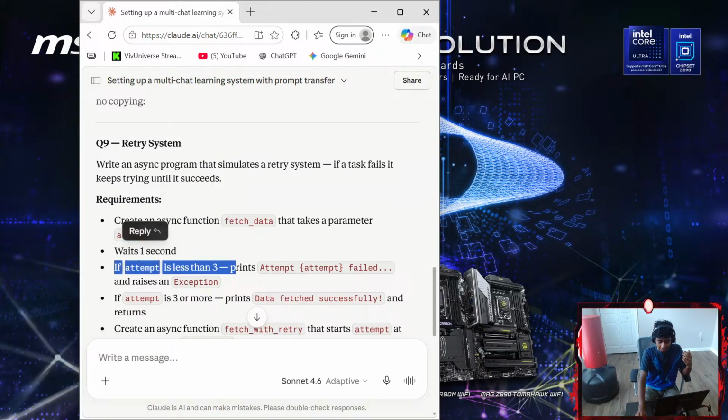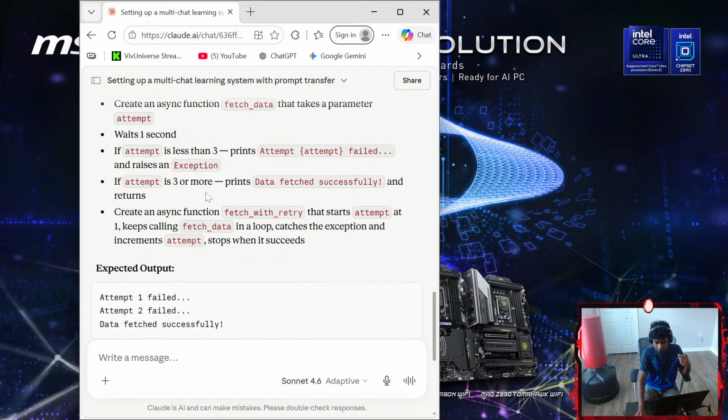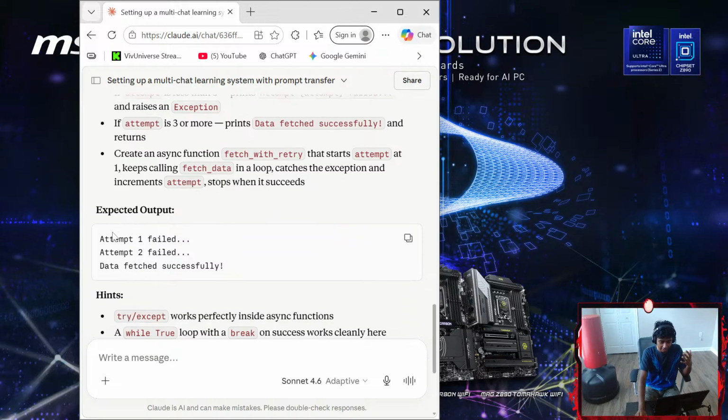If attempt is less than 3, print that the attempt failed and raise an exception. If attempt is 3 or more, print data fetched successfully and return. Create an async function, fetch_with_retry, that starts at attempt 1, keeps calling fetch_data in a loop, catches the exception, increments attempt, and stops when it succeeds. Expected output: attempt 1 failed, attempt 2 failed, data fetched successfully.